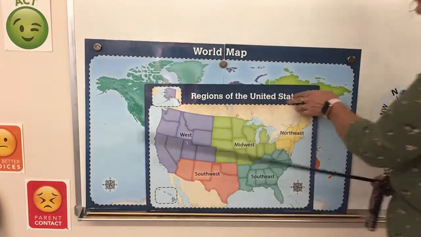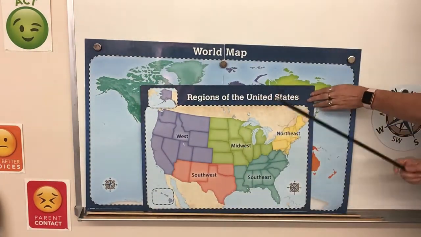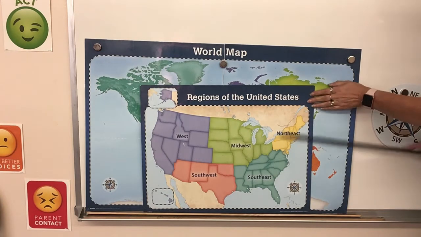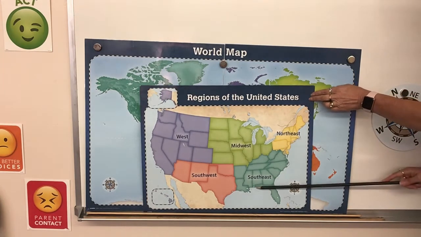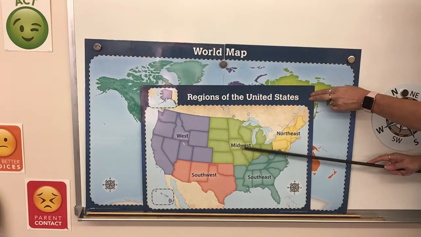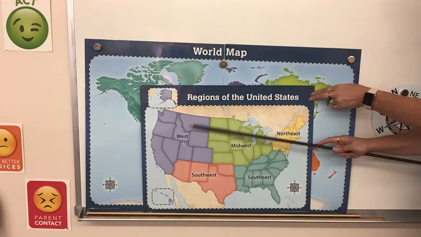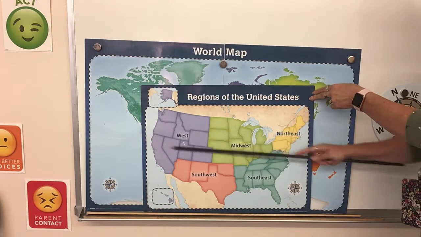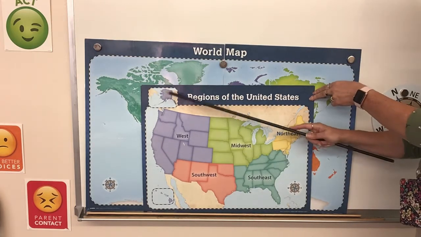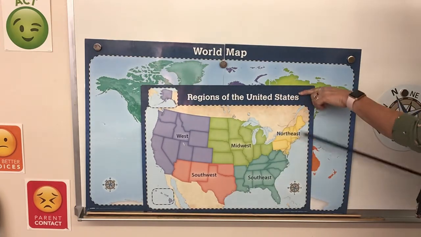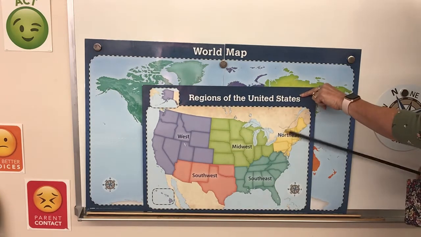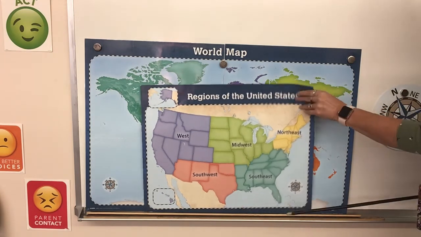All right, now we also want to talk about the regions of the United States. After we finish this next test, we will be going on to different sections. We'll start with this section right here, which is the Northeast. Southeast. Midwest. Southwest. West. And remember, Alaska and Hawaii are included in this West. When we learn the West, we will learn Alaska and Hawaii. But we will look at another map that just has these states on it, so we can learn every single state that is in the Northeast.